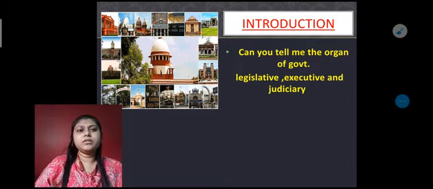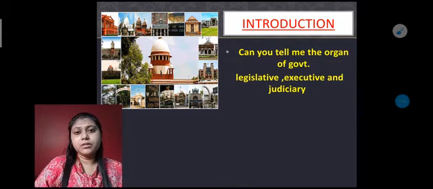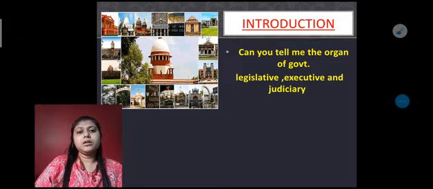Before I explain this topic, I have one question for you. Can you tell me what the organs of our government are? From class 6 onwards you have already learned about the organs of our government. Can you tell me about that? Yes, of course.